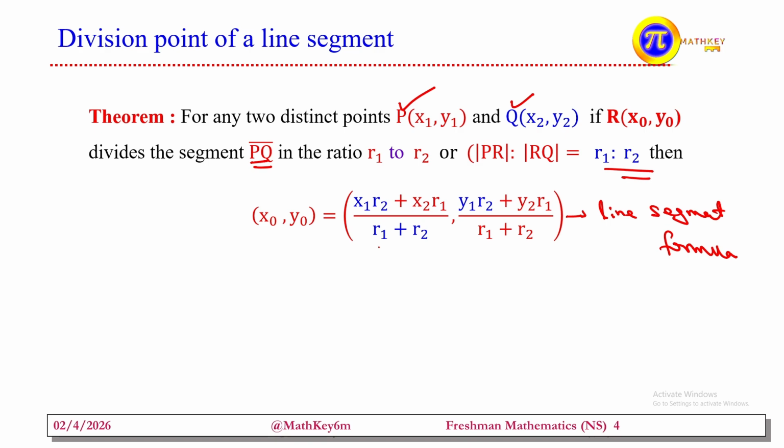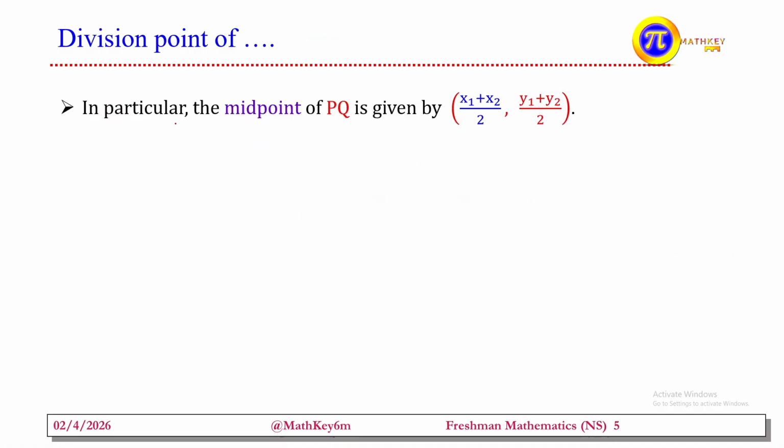Between the two, we can find any point. We call it a line segment. But if it is the midpoint in particular, the midpoint of PQ is given by, when we say midpoint, the ratio becomes 1 to 1, as when we divide 1000 birr equally for two persons. So 1 times x1 plus 1 times x2 divided by 1 plus 1, that is 2. This is the midpoint formula that we obtained between two points P and Q.